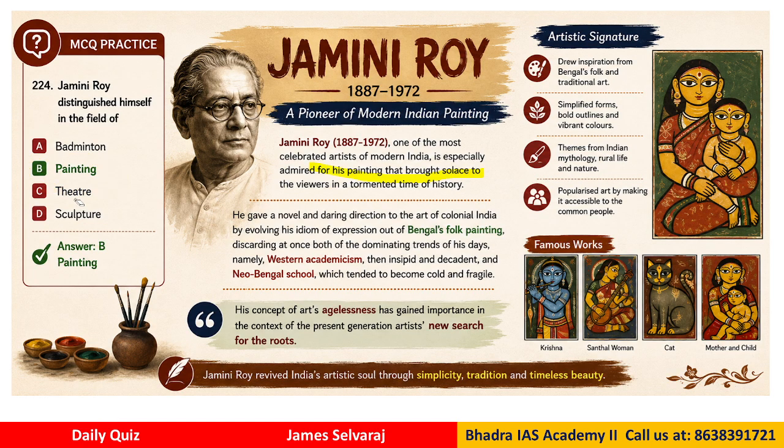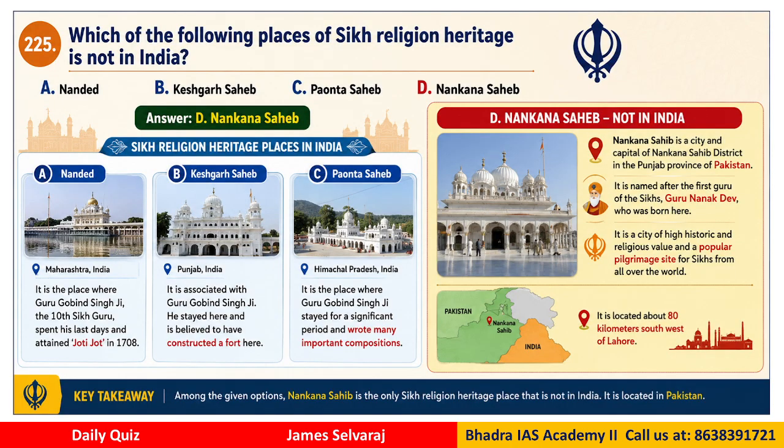So these artists of the old time, you need to remember them because sometimes questions on them can come in the exam. Question number 225. Which of the following places of Sikh religion heritage is not in India? That means it is outside India, right?